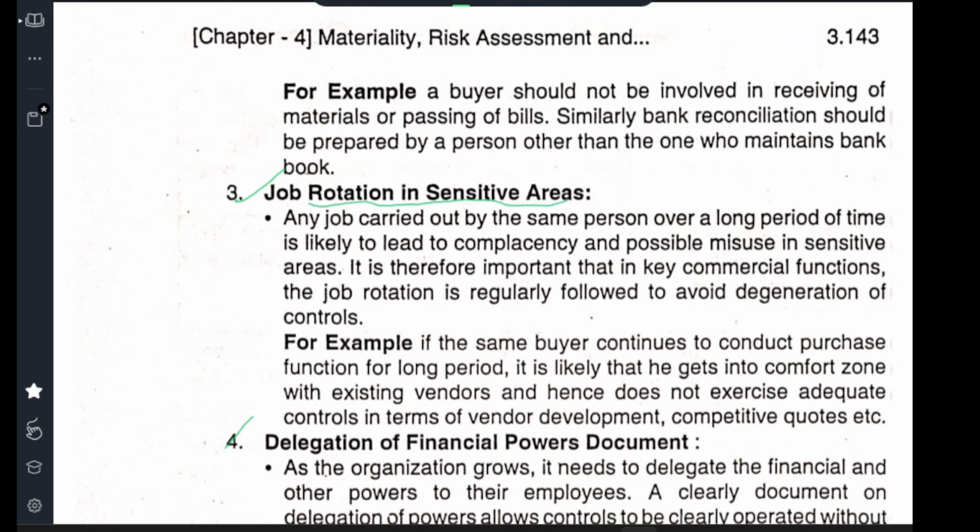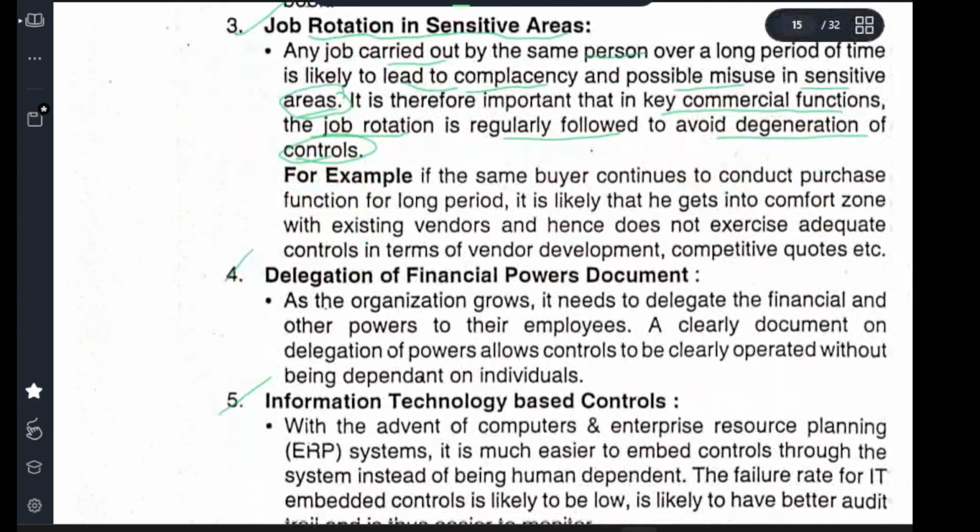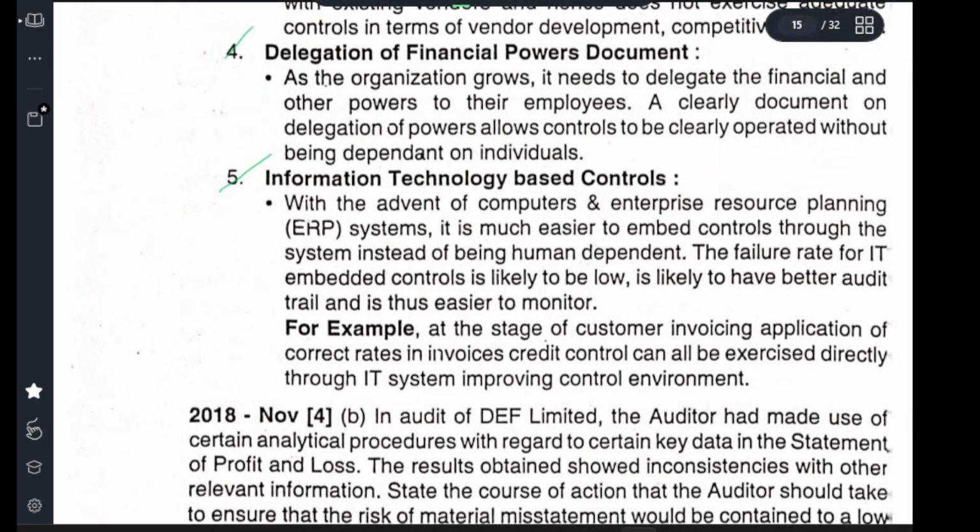Job rotation in sensitive areas. A job carried out by the same person over a long period of time is likely to lead to complacency or possible misuse of sensitive areas. Therefore, in important commercial functions, job rotation is regularly followed to avoid degeneration of controls. Why is job rotation important? If the same person is in the same area for a long period of time, he may misuse his power in sensitive areas. So job rotation is important in the commercial area mostly. In the comfort zone, he may use his power to take some money or important sensitive information.